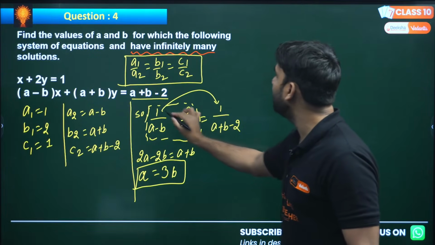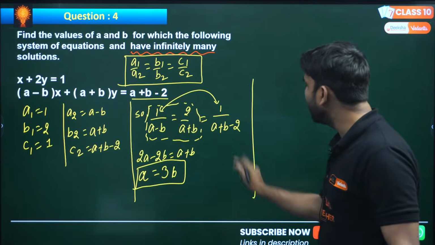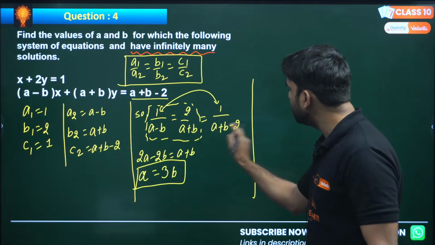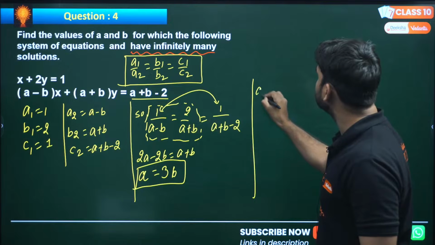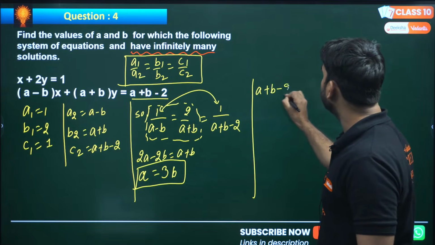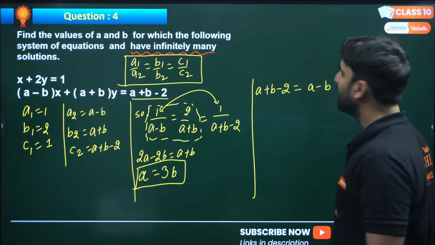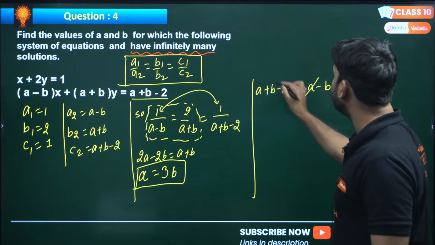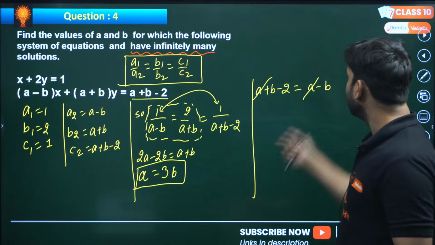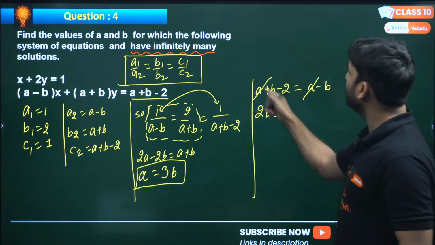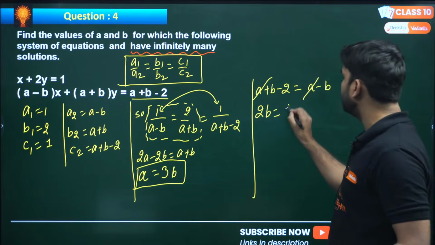first and third. If we take first and third, my dear, what do we get here? So this is a minus b into 1, a plus b minus 2 into 1. So this will remain the same. A plus b minus 2 will be equal to a minus b into 1, a minus b. Right, my dear champions? A will cancel here, and this b will go there. So 2b will be there, minus b will go there, positive, and minus 2 will go there, this is positive.